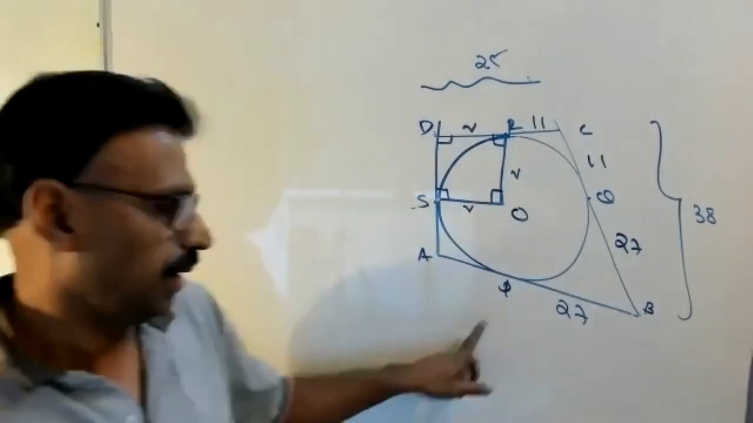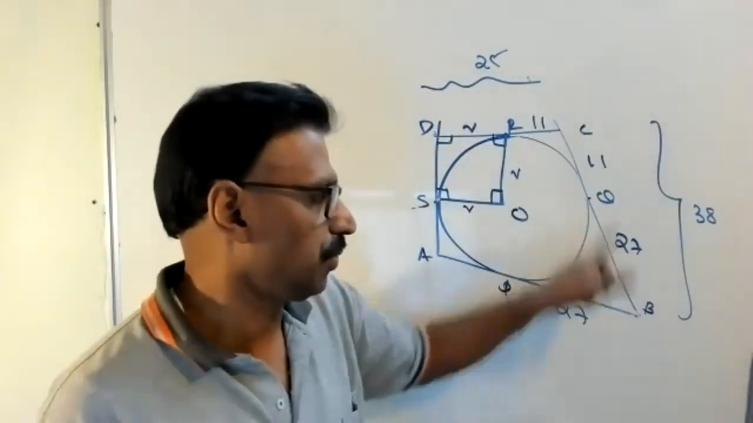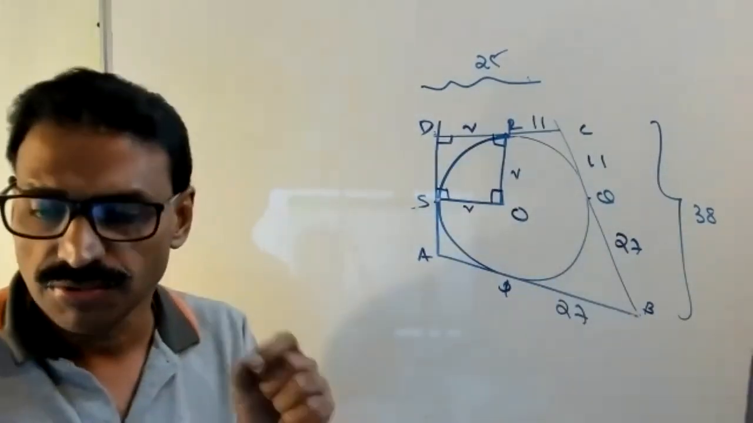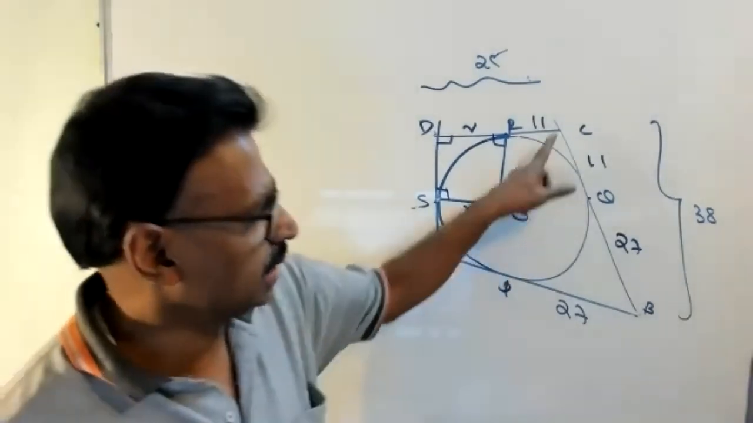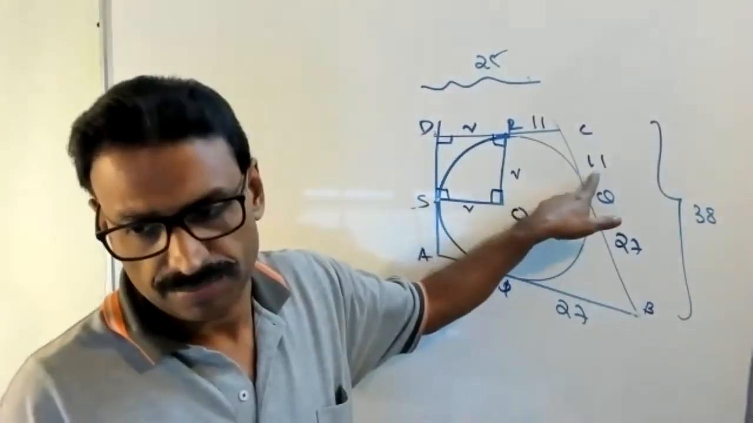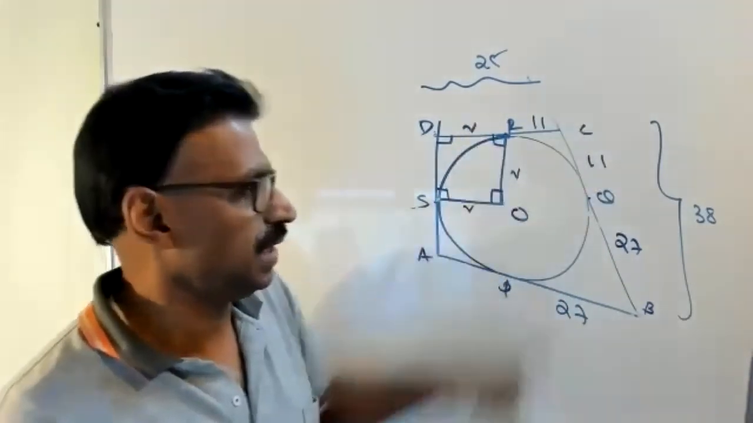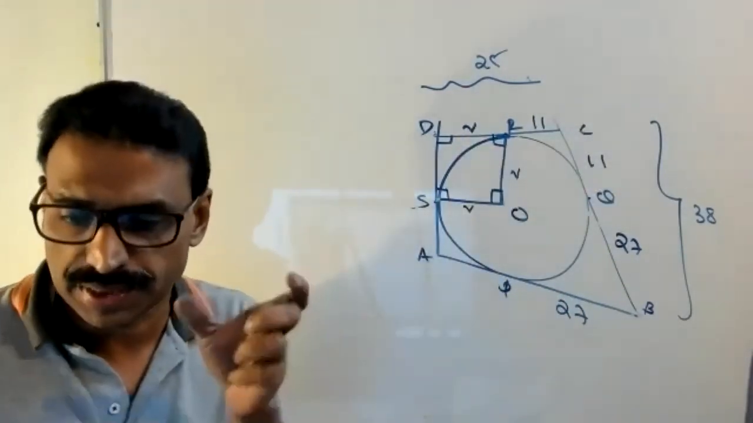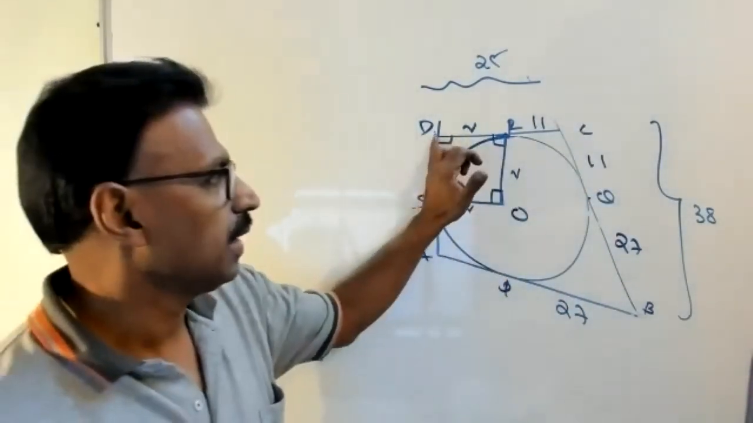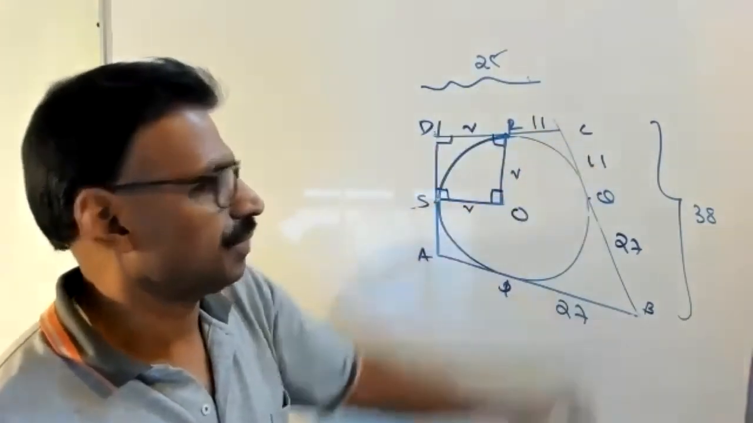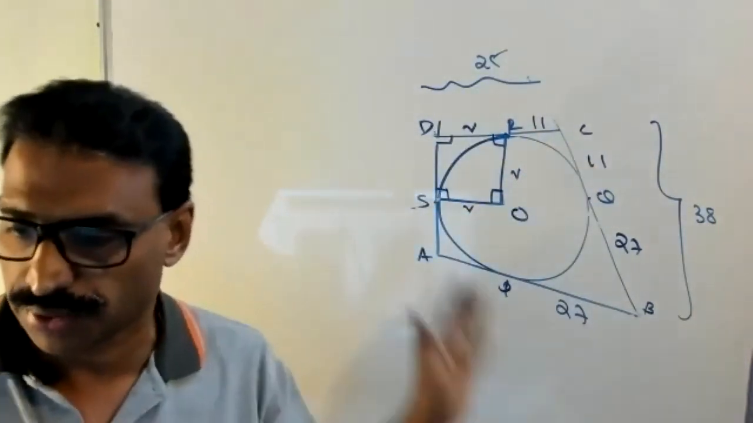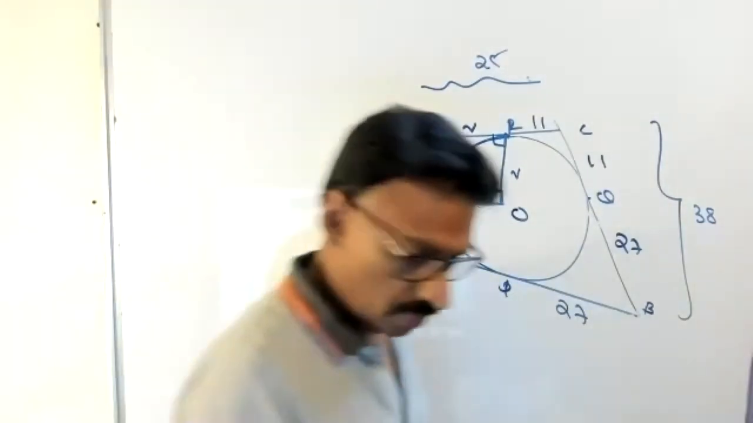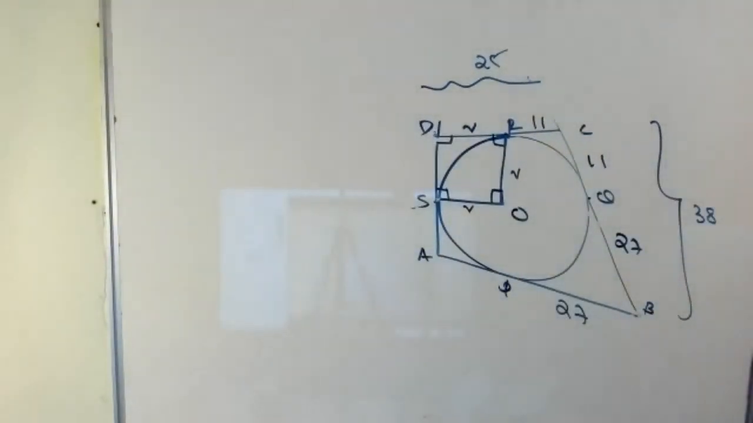Okay, then BP equals BQ, 27. Tangents from an external point are equal. Hence, CQ equals 11. Then CQ equals CR equals 11. Tangents from an external point are equal. Therefore, DR equals 25 minus 11 equals 14. Therefore, the radius is 14. Okay, right up to that. So all the reasons you have to write.